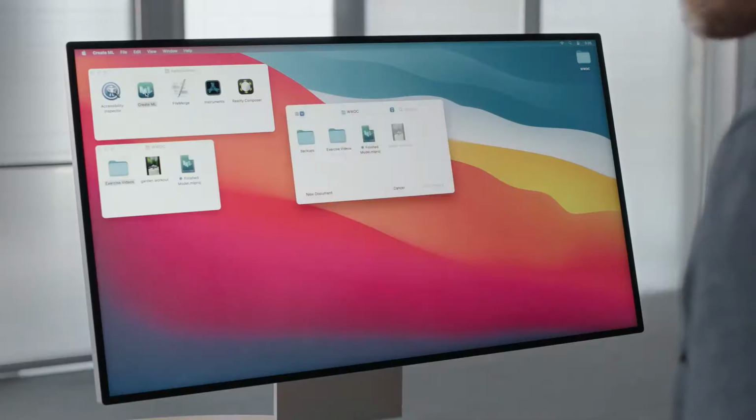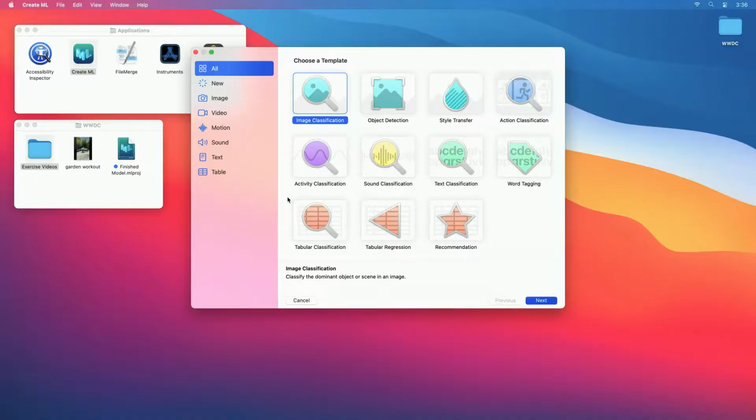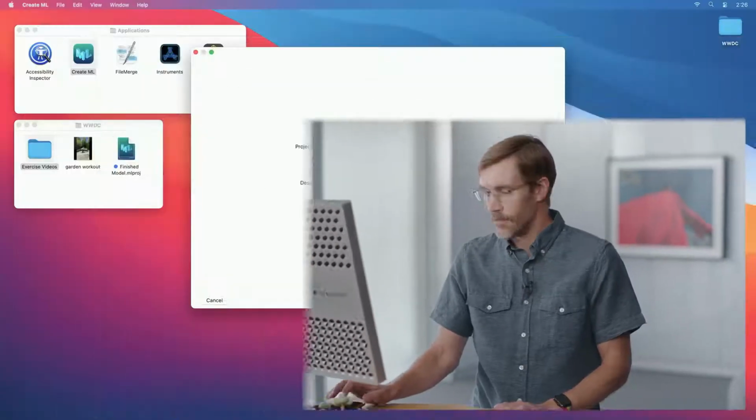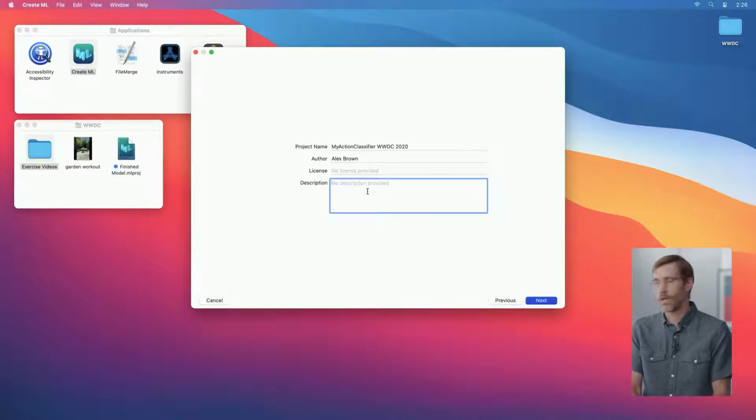On my Mac, I'm going to start up the CreateML application. If you're using macOS Big Sur, it has a new template, Action Classification. Let's create an action classification project for our exercise model. We give it a suitable name. And I'm going to add a description so I can recognize it later on.